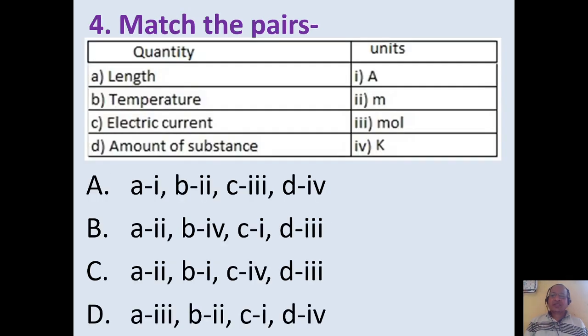Match the pairs. So here two parts are given, quantities and its unit. We know that length is measured in meter, temperature is measured in degree Kelvin or K, electric current is measured in ampere, amount of substance is mole. So in this case option B is the correct one.